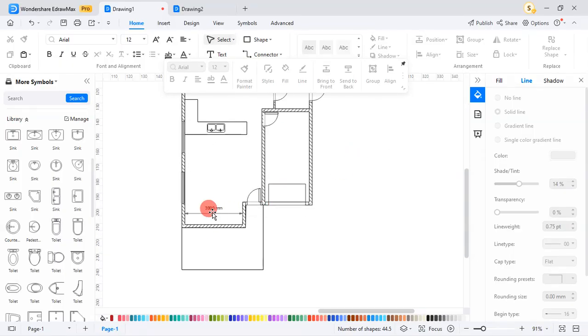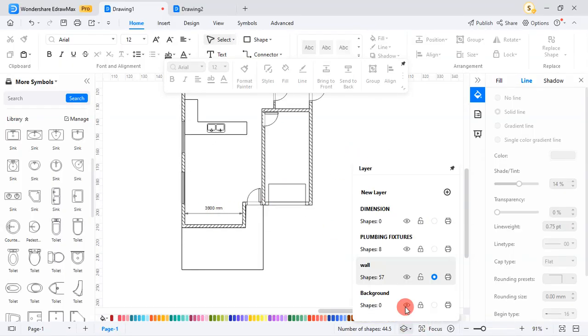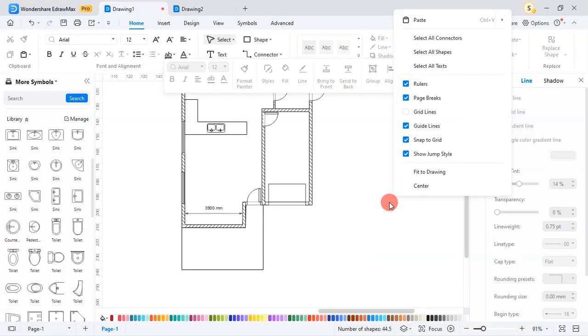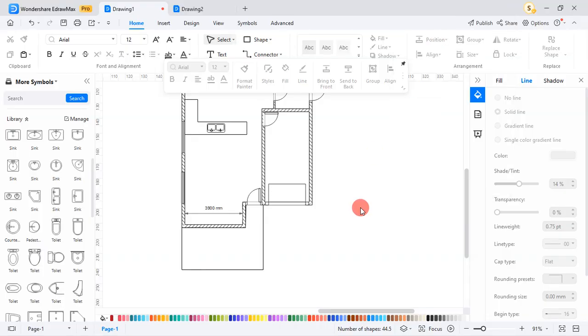Okay, I didn't do it for the dimension. Then I go to the dimension layer here. See, this blue is on the wall layer, so it means that the wall layer is active. So I go here, then I lock this one. Then I paste. You see, keep cell formatting. I paste.